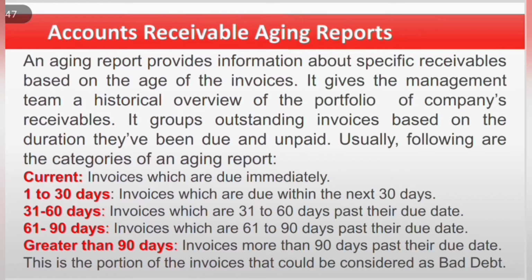Current, which is invoices which are due immediately. 1 to 30 days, invoices which are due within the next 30 days. 31 to 60 days, invoices which are 31st to 60 days past their due date. 61 to 90 days, invoices which are 61 to 90 days past their due date. Greater than 90 days, invoices more than 90 days past their due date. This is the portion of the invoices that could be considered as bad debts.